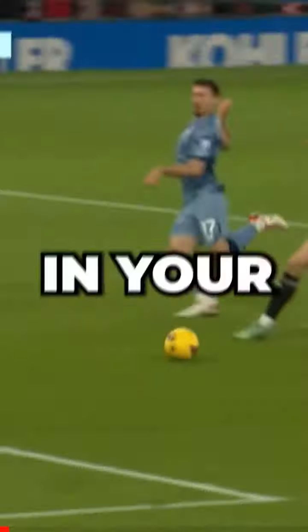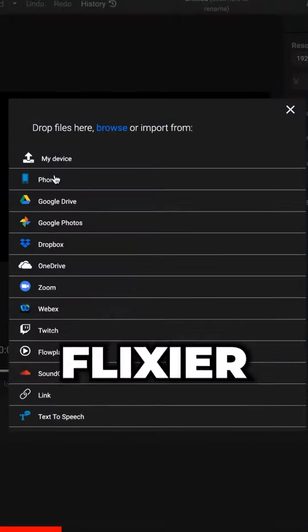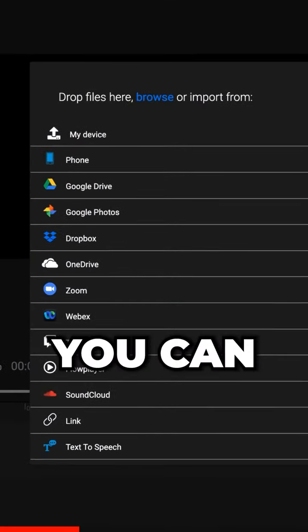Clean up the audio in your video with this free online tool. Begin by searching for Flixier, then click on Sign Up for free. With Flixier, there are plenty of import options you can choose from.